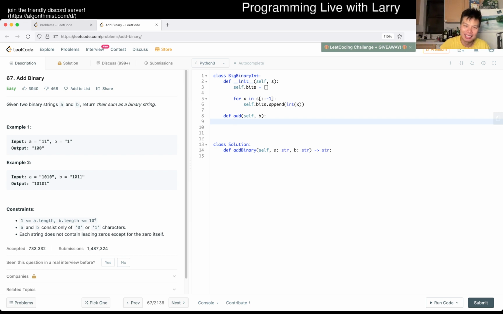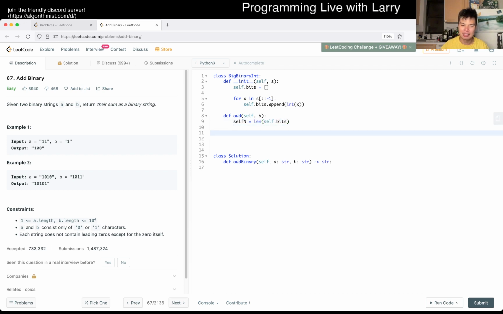That's all. But yeah, so let's just say self.n, maybe. That's a good thing, the length of self.bits. And then now we look at each bit at a time.